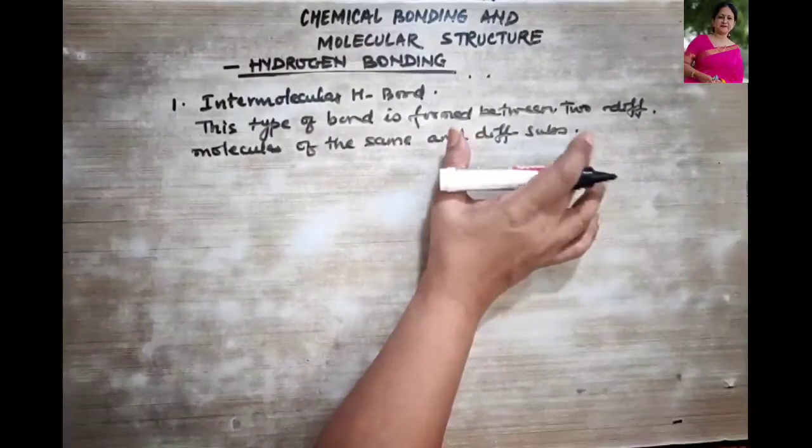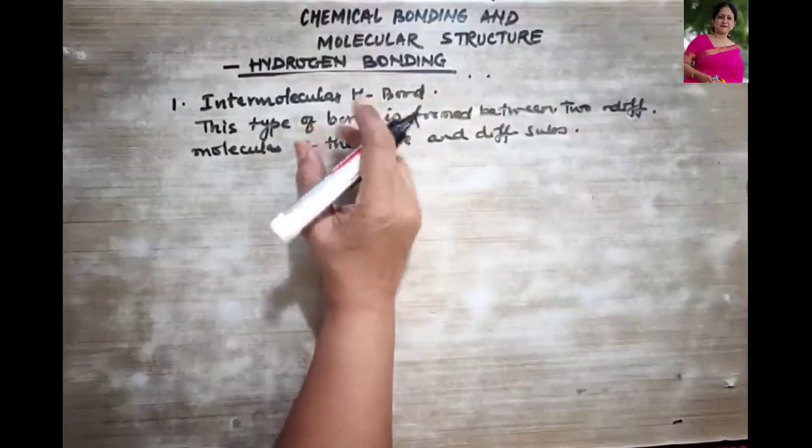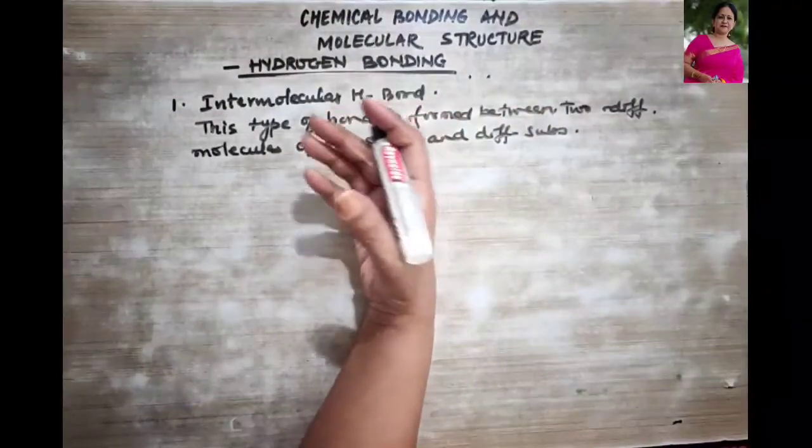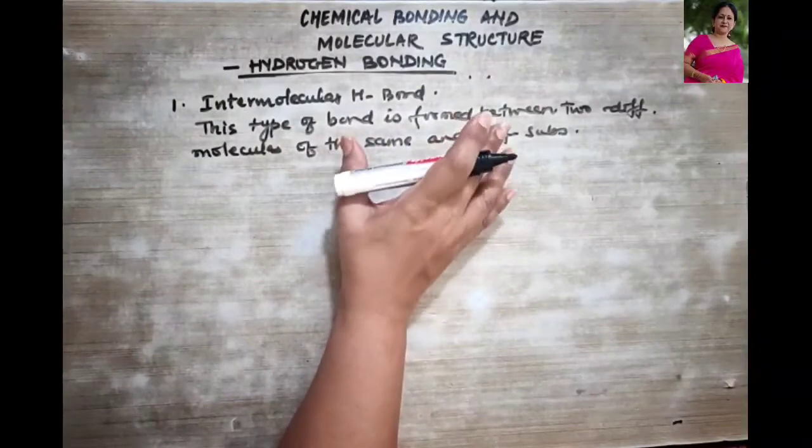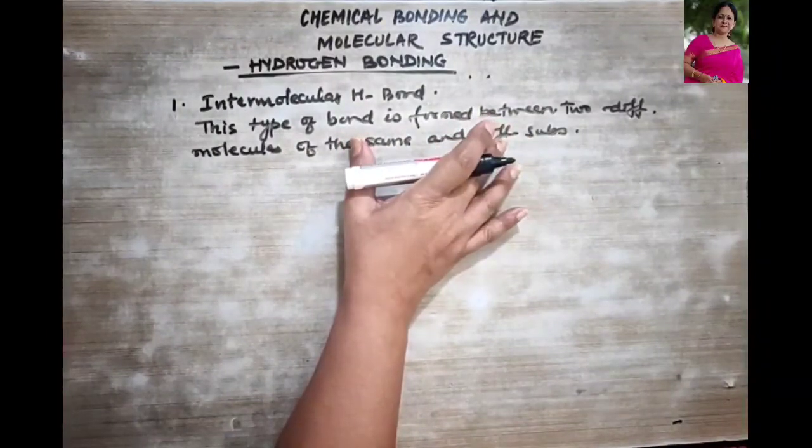And this always results in the association of the molecules, and therefore it increases the boiling point of the compound and also its solubility in water, right?